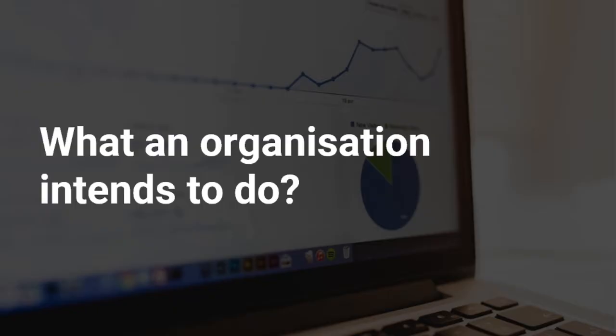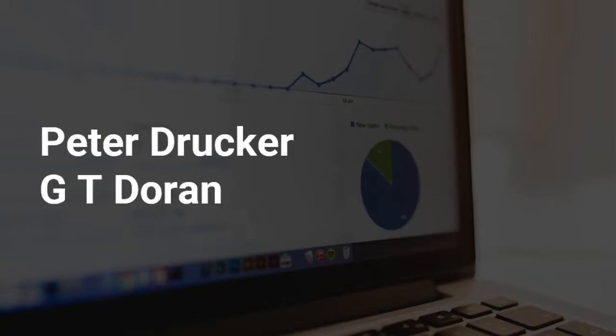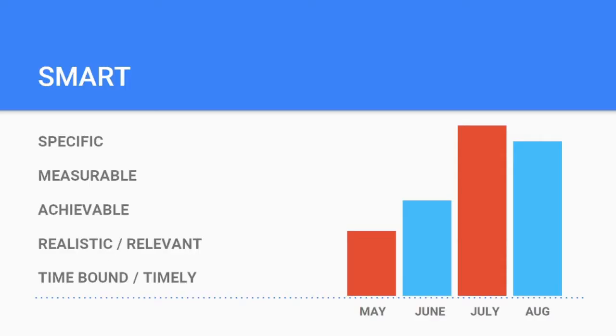See, objectives are something which an organization intends to do for a given period, what they want to achieve for a given period. And this acronym SMART was actually given by Peter Drucker and G.T. Doran, and they are big management thinkers. Let us try to understand what SMART is all about. SMART: specific, measurable, achievable, realistic or relevant, time bound or timely.